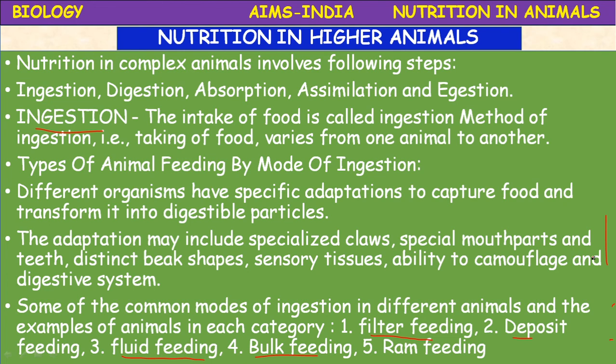The adaptation that makes ram feeding successful is allowing water to flow through the gills of the predator, as commonly seen in herrings and sharks. The best example of ram feeding is sharks. The shark, the garfish, and the water snakes have evolved narrow pointed snouts, which help them in this mechanism of ram feeding.